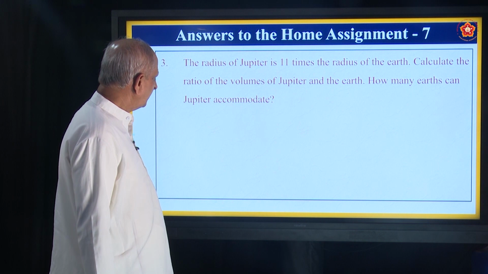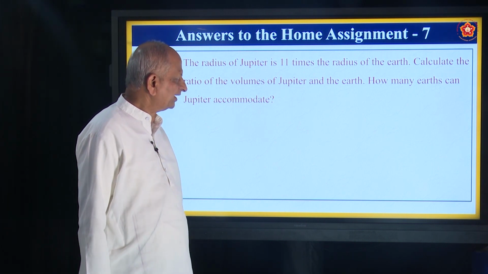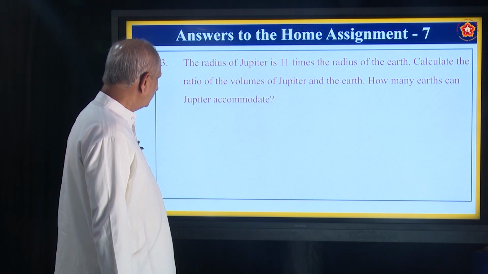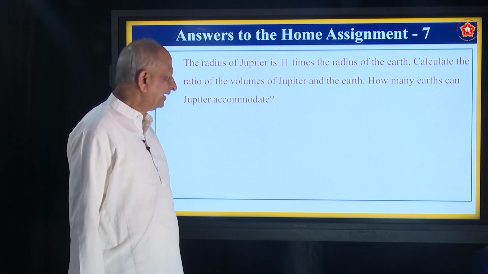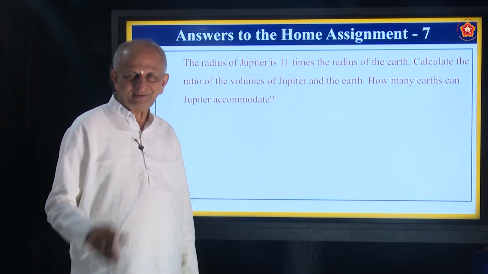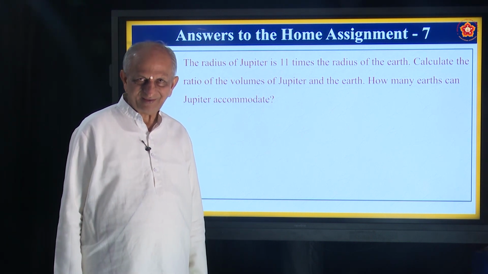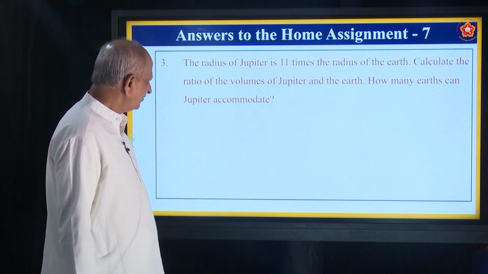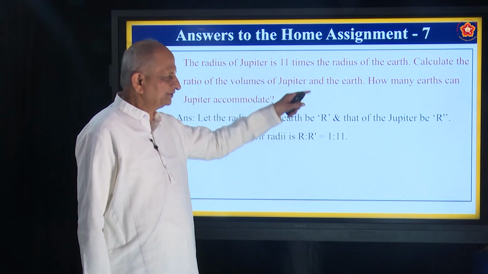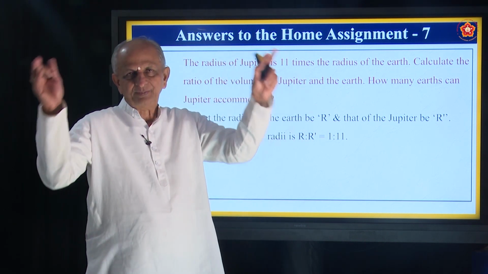The third question is, the radius of Jupiter is 11 times the radius of the Earth. Calculate the ratio of the volumes of Jupiter and the Earth. How many Earths can Jupiter accommodate? Anybody done it? Yeah, done it? Okay, for that you must know that Jupiter and Earth are spherical in shape.